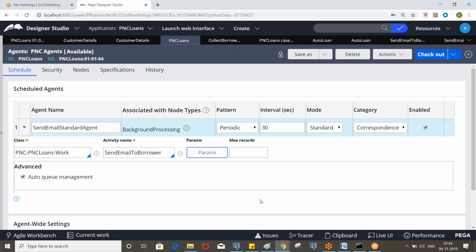Let it be 30 seconds. That means every 30 seconds the agent wakes up and checks the items in the queue table. If it finds any, it will process them. Currently we do not have any item in the queue table.